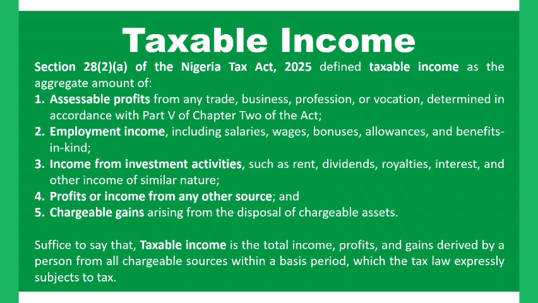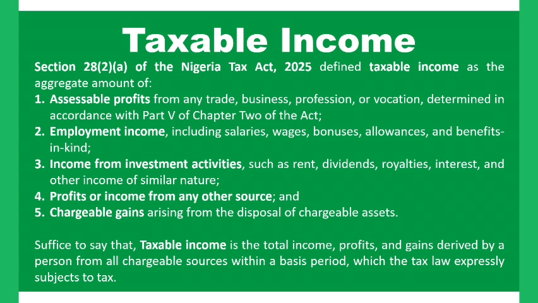It is now being captured as part of what we refer to as personal income. So that is why you see it labeled as chargeable gain arising from disposal of chargeable assets. So this is to say that taxable income is the total income, profit, and gain derived by a person from all chargeable sources within a basis period, which the tax law expressly subjects to tax.